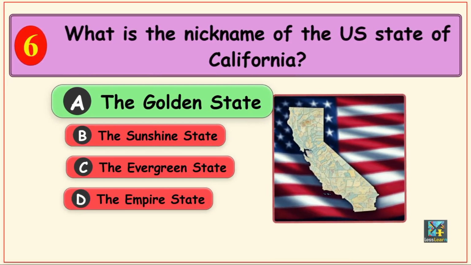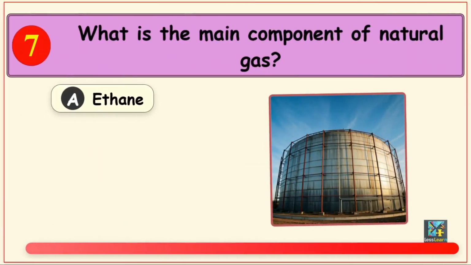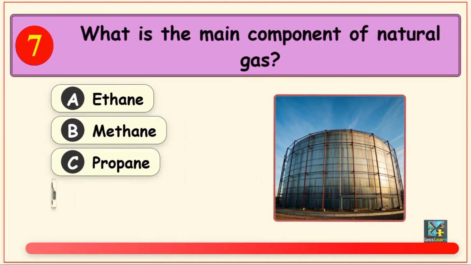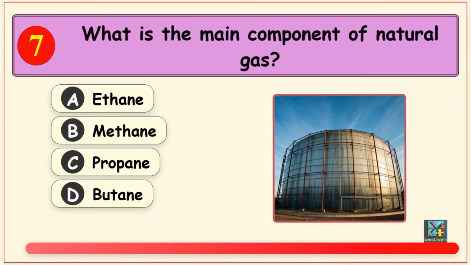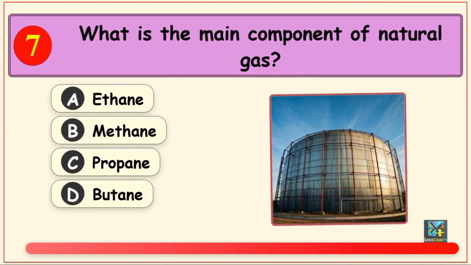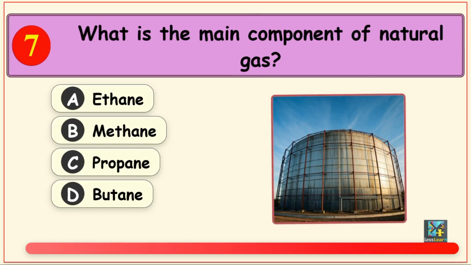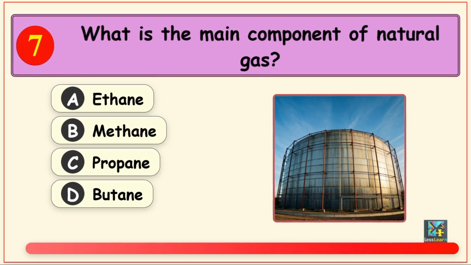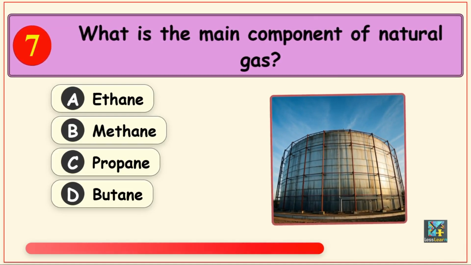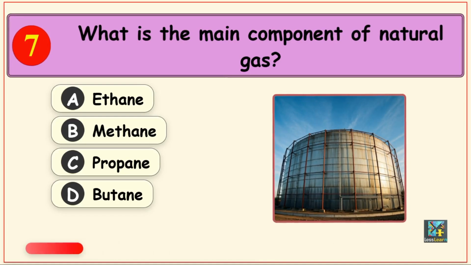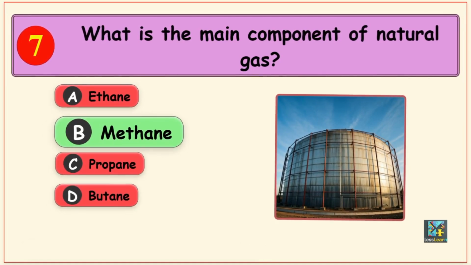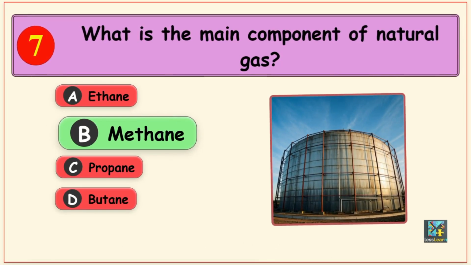Your next question is, what is the main component of natural gas? Options are Option A, ethane, Option B, methane, Option C, propane, and Option D, butane. The correct answer is Option B, methane.